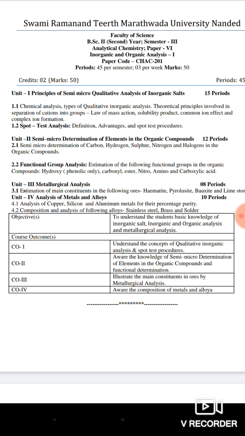So these are the new concepts, some new concepts in detail. In this unit, the subsection is spot test analysis. You already heard about this spot test analysis in the 12th, for the inorganic qualitative analysis. It is the same as the confirmatory test for the identification of the radical.